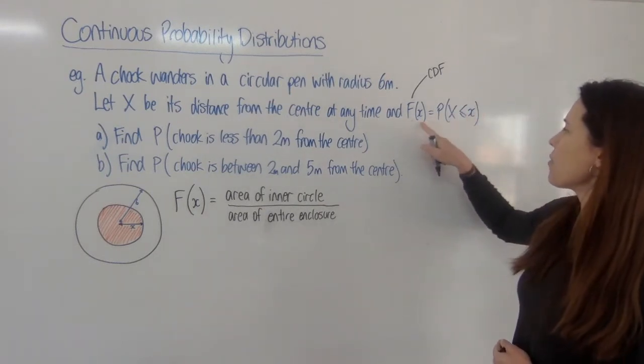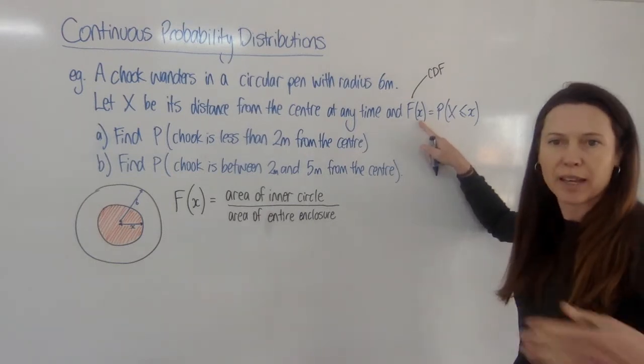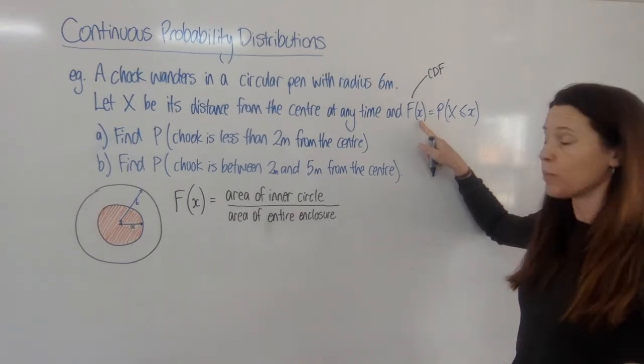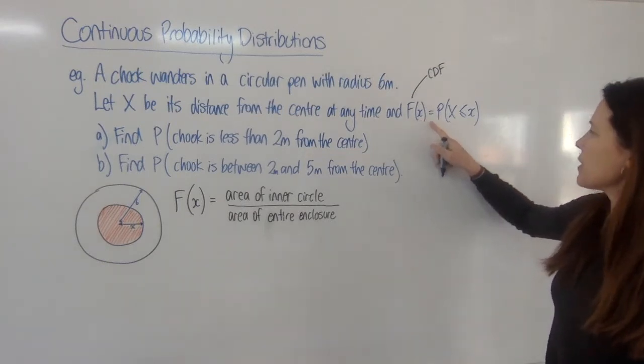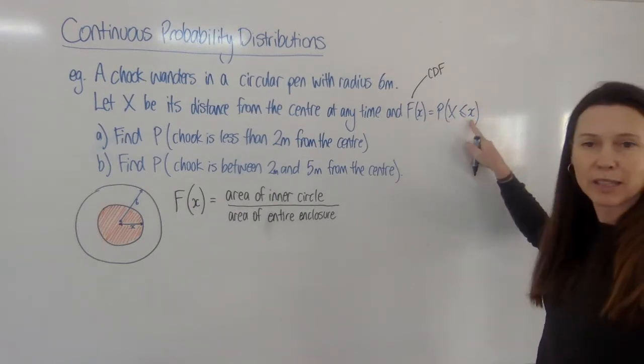And we're letting F(x), where this is F of little x, where little x is all of the outcomes that you could possibly get, in other words, all the distances that the chook could possibly be from the centre, equal to the probability that big X is less than or equal to little x.